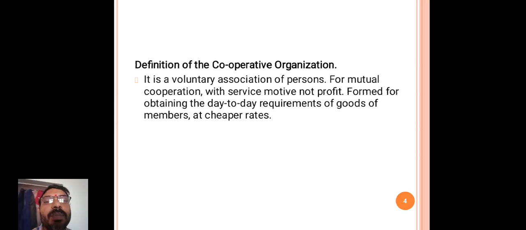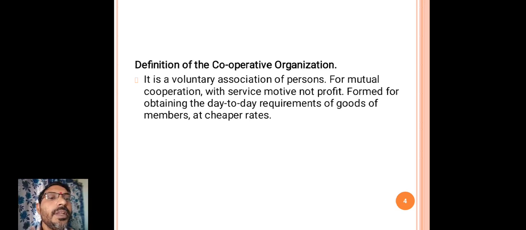They are established not for getting profits, they are only service oriented organizations. Clubs, charitable trusts, hospitals, educational institutions, etc.